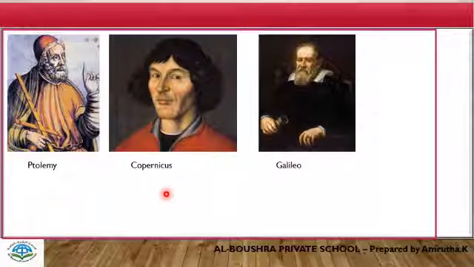But 500 years ago, a Polish astronomer called Copernicus observed the movement of the planets and decided that Ptolemy was wrong. He wrote a book saying that Earth and all other planets moved around the sun. For a long time, nobody believed him.